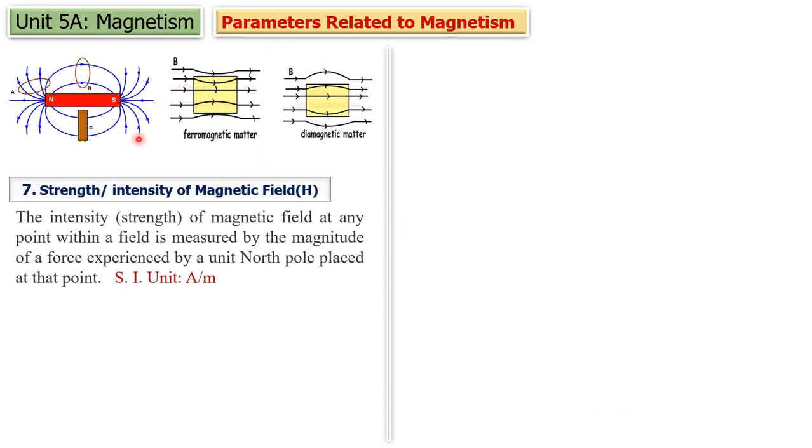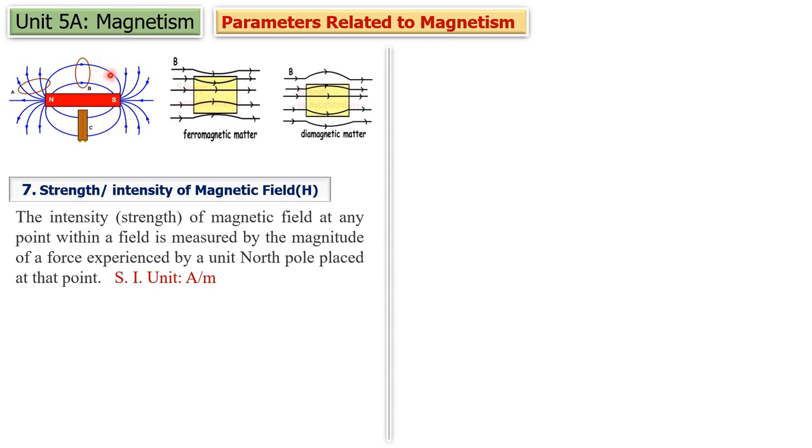Now the next is strength of magnetic field. It is denoted by H, or it is intensity of magnetic field. Suppose this is a magnet, it produces magnetic field around it. Now what is the strength of this magnetic field? How can we measure that? What is the intensity of the magnetic field which is produced by this magnet? So how can we measure that?